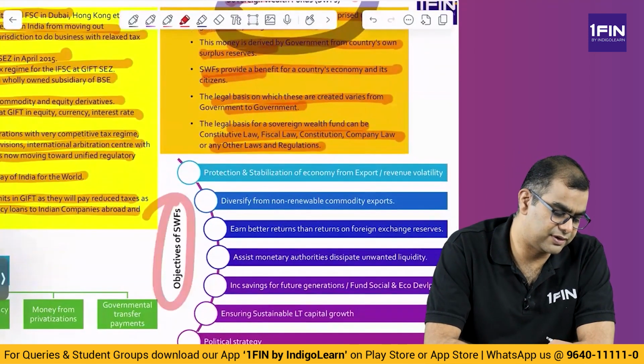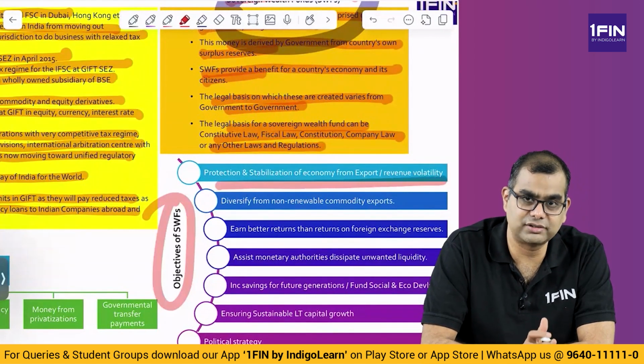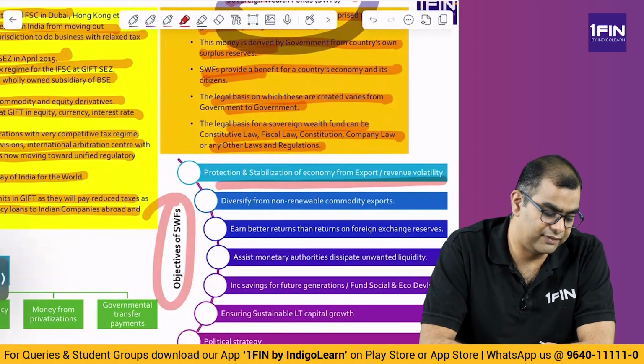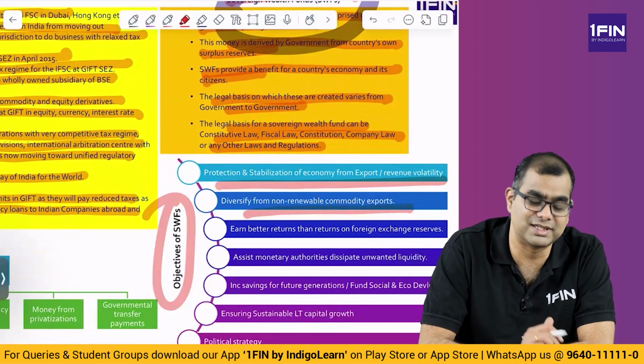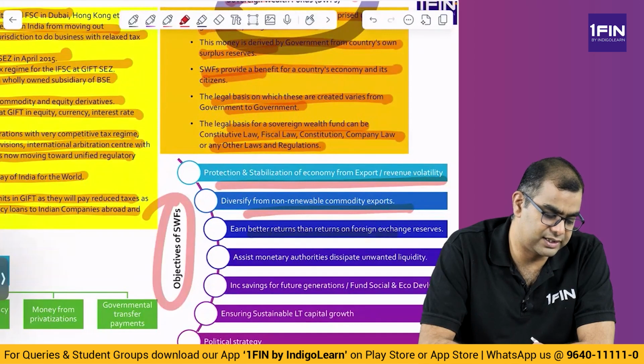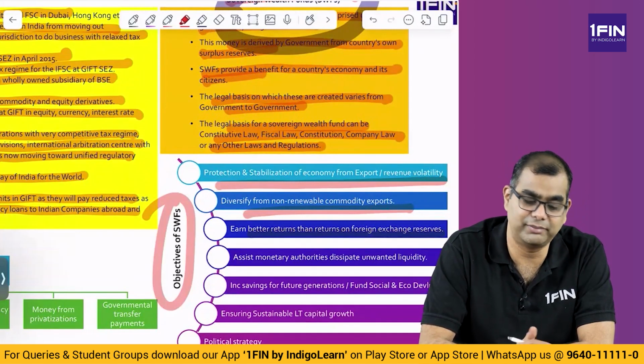What are the objectives of SWF? Protection and stabilization of the economy from export or revenue volatility. So the goal is to protect the country. Diversify from non-renewable commodity exports. So if you have a lot of exports, you diversify, you probably go and build businesses elsewhere. Earn better returns than returns on forex reserves. So when you invest outside, you may invest in companies also and you earn better returns.